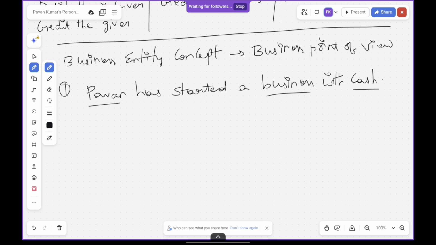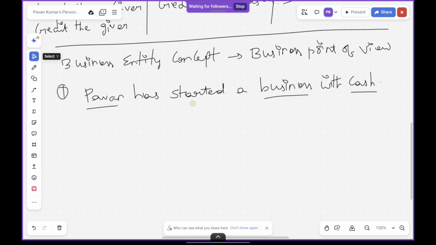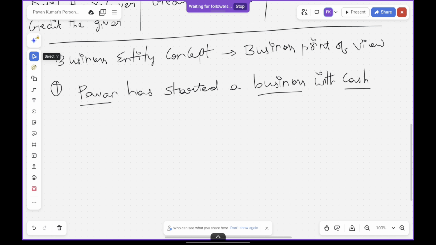Okay, so how are we going to write an entry for this? Who is going to be debited and who is going to be credited? As per the personal account, debit the receiver and credit the giver. Before we write, we always have to follow the business entity concept, so I'll treat myself as the business. What is the business receiving?